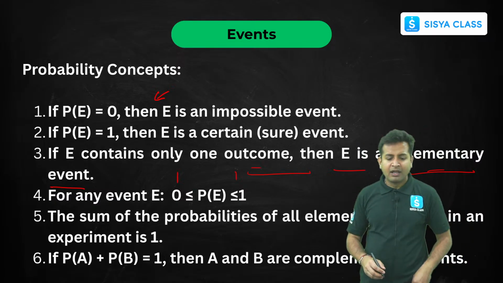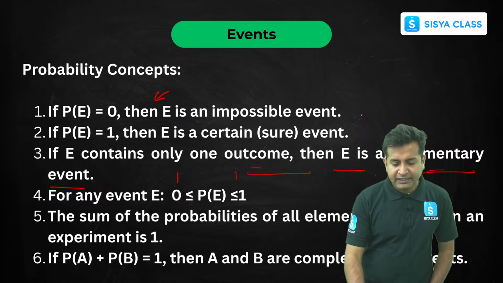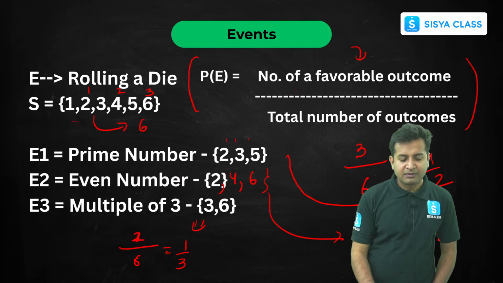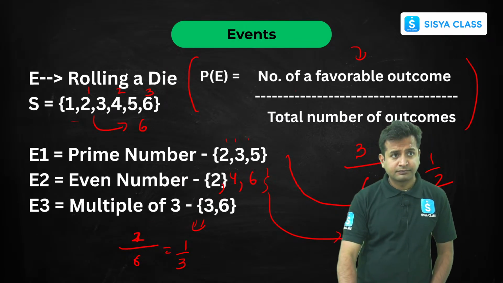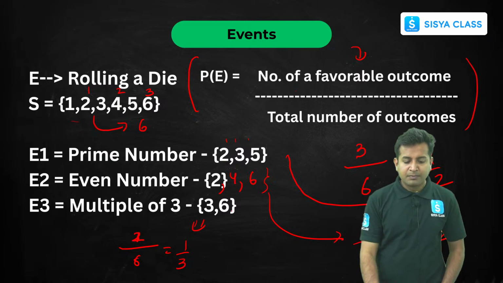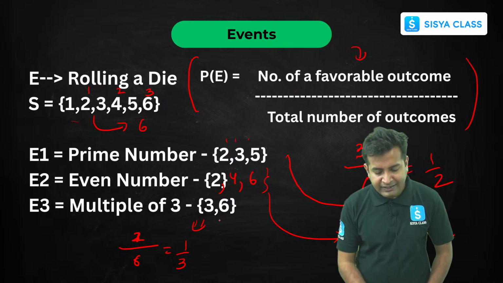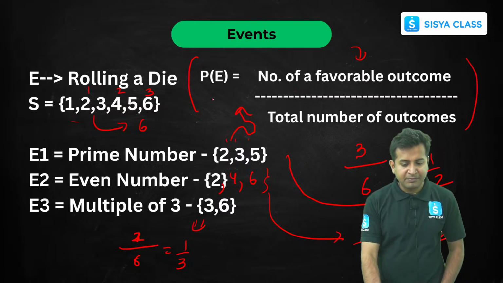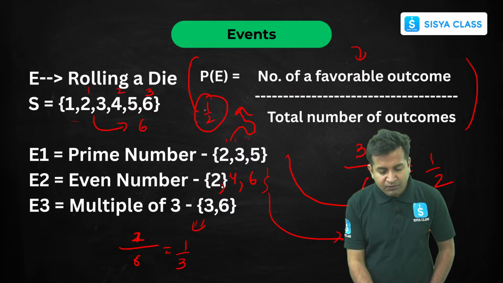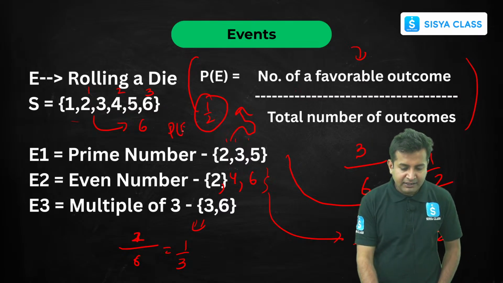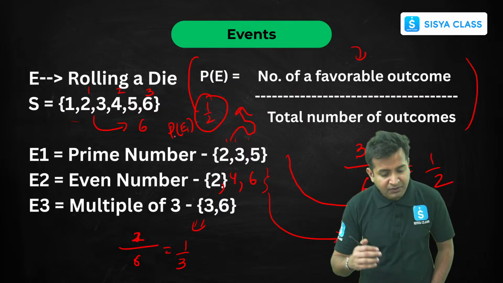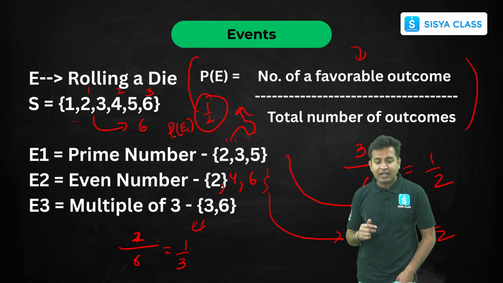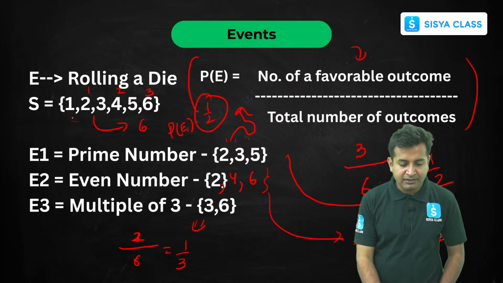For example, once again, the probability of getting a prime number is 1 by 2, right? So this is the probability of getting a prime number. Now the probability of not getting a prime number: what do we have? We have 1, we have 4, we have 6, right?